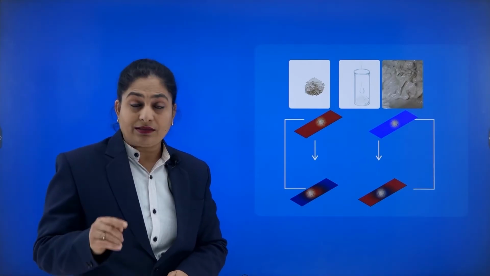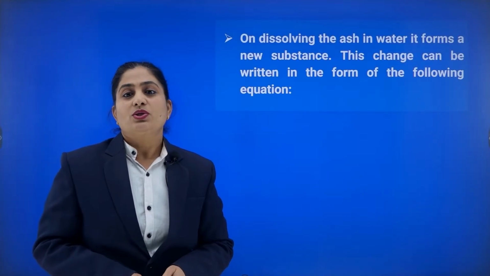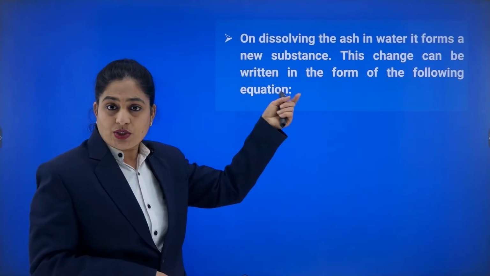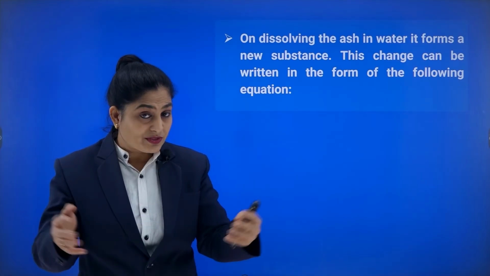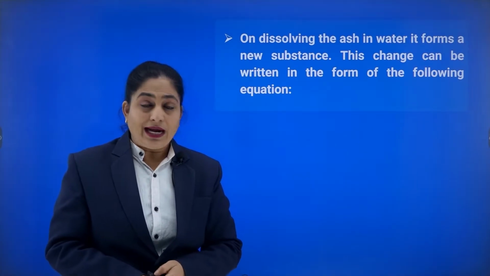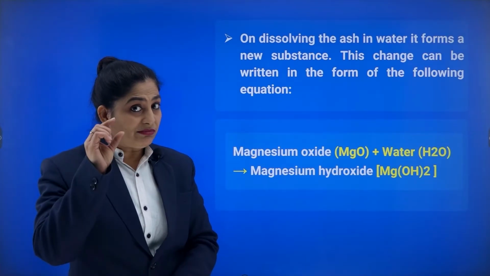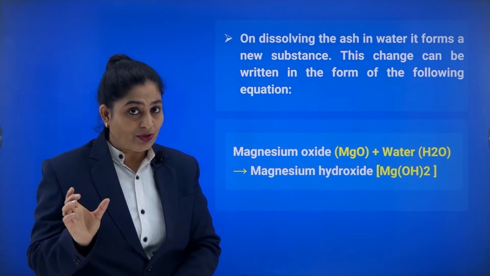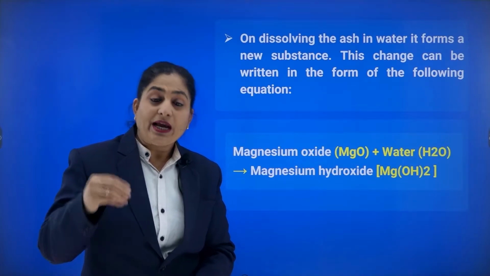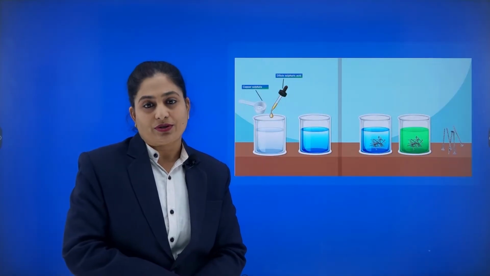We have taken this ash, dissolved it in water, and a new substance has been formed, which is magnesium hydroxide. So the ash, magnesium oxide, when we add water to it, finally gives magnesium hydroxide.